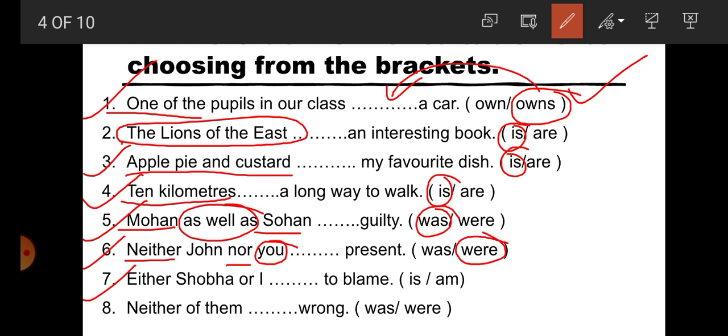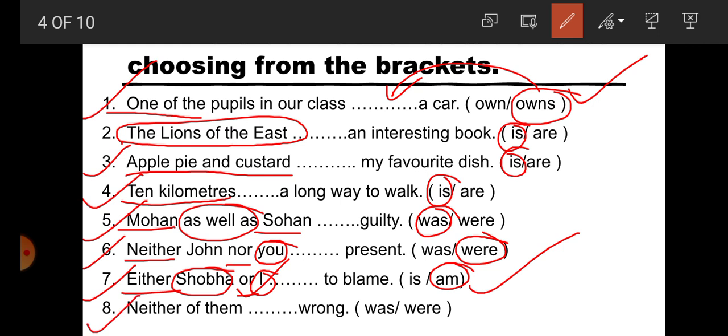Now next question, same rule here also. Two singular subjects of different person, Shobha third person, I first person. So third person and first person join together with the conjunction either or. So the verb must be according to the nearest subject. So the nearest subject is I. So what will be the verb here? Am. Am is the correct.